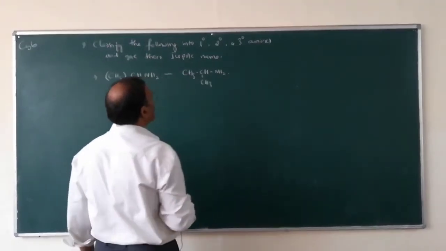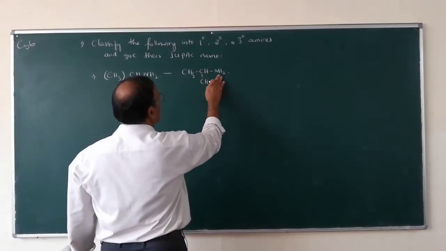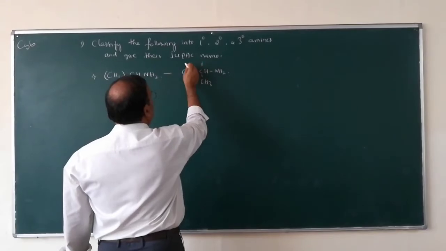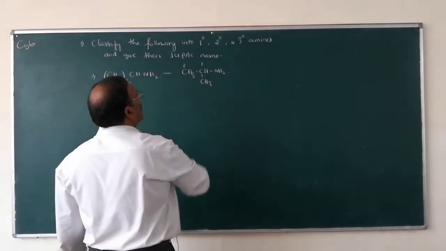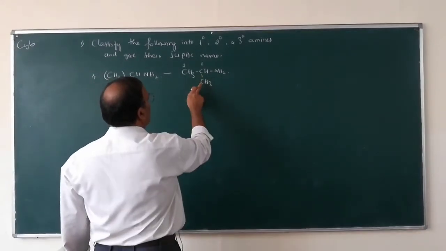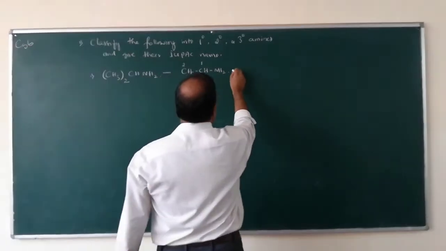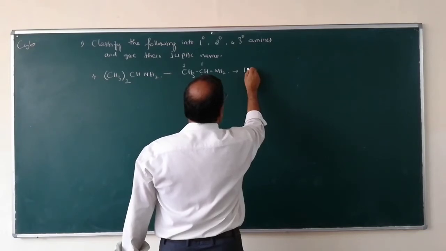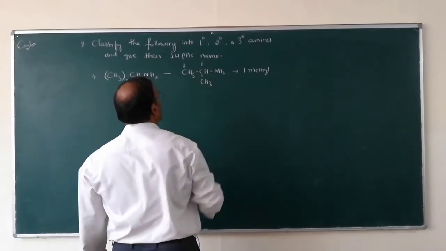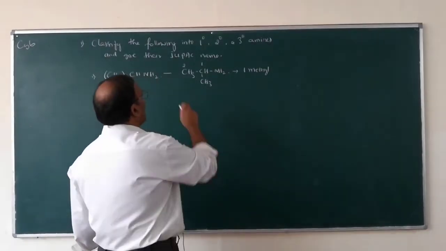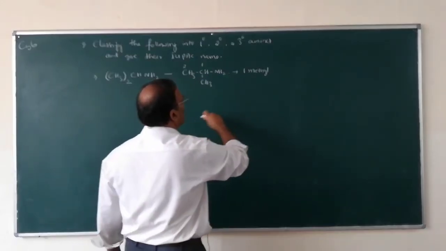You have to select the longest carbon chain starting from the functional group. Here the functional group is amine. This is carbon number 1, carbon number 2. So what is the name of this compound? This is 1-methyl ethane amine. Methyl group is attached to carbon number 1, and this one is ethane amine.